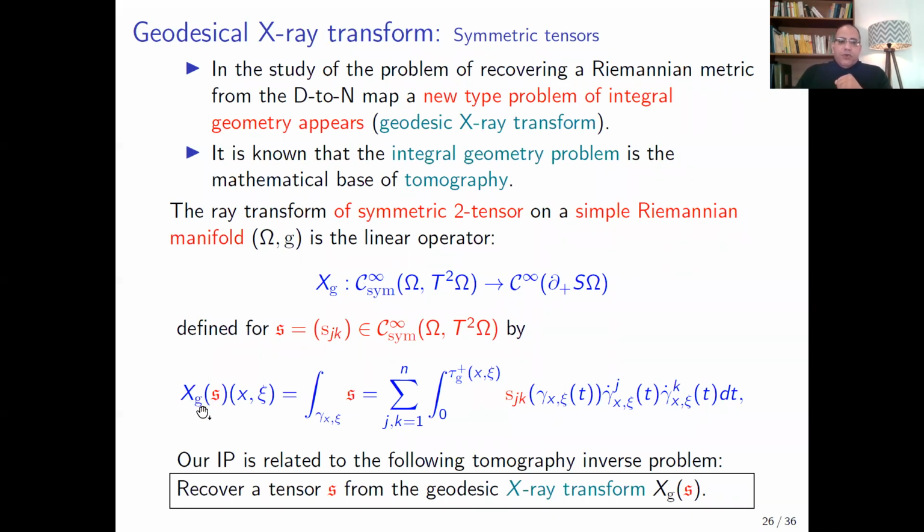The X-ray transform with respect to the metric G of the symmetric tensor S is the integral of S along the geodesic starting from x in the direction xi, which can be expressed by this quantity. So our inverse problem is related to the following tomography or linear inverse problem, which consists of recovering the symmetric tensor S from the geodesic X-ray transform.